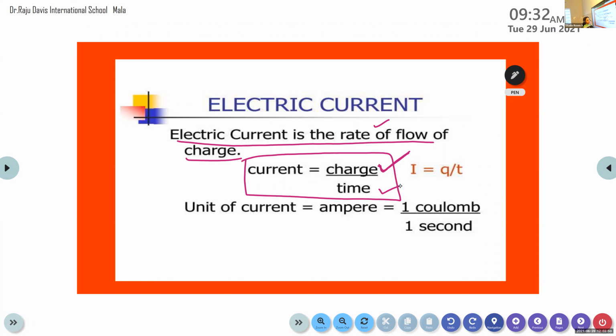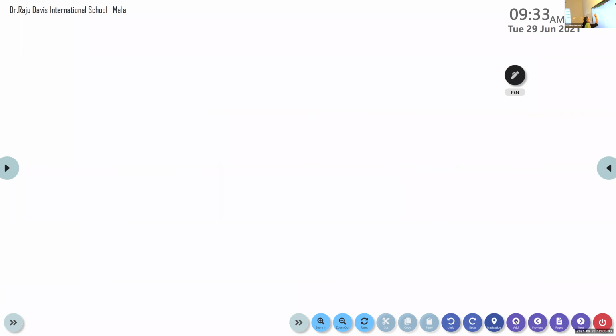Charge divided by time. It is the amount of charge flowing through a particular area per unit time. So we can say current is equal to charge divided by time.